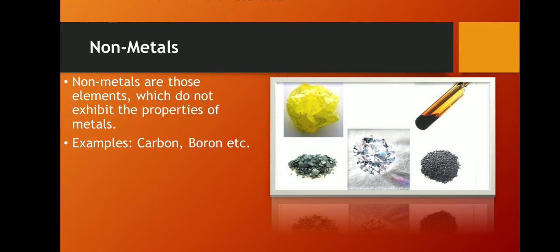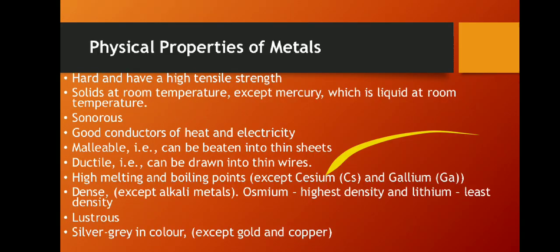And third, there is another type of material called metalloids that show the properties of both metals as well as non-metals, about which you will learn in higher classes, but just for your knowledge. Examples of non-metals are carbon, boron, etc.